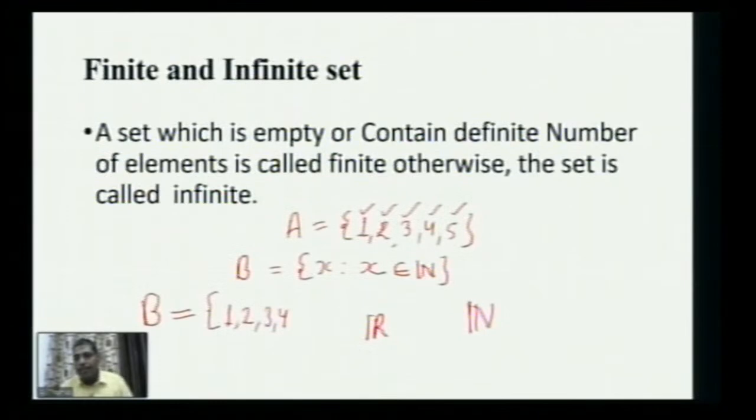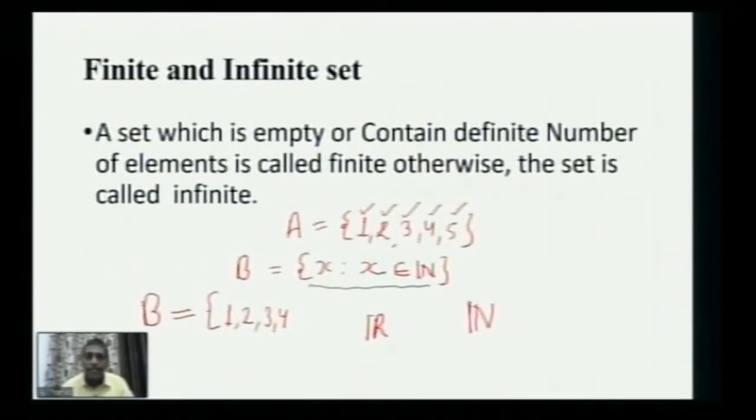But the problem is that for whatever natural number you take, there is a natural number after that. If I take 4, then there is a natural number 5. If I take 100, then there is 101. If I take 1000, then there is a natural number after that, that is 1001. So how to list all the elements? If it is in the set builder form, there was no problem, because I just have to state in words, X such that X belongs to natural number.